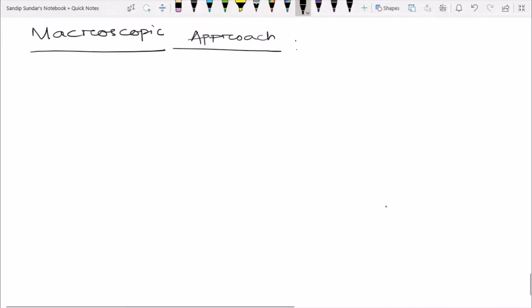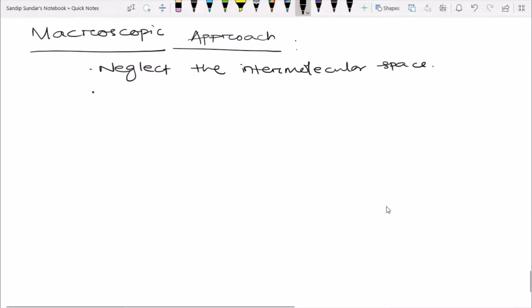In macroscopic approach, I have already told you the intermolecular space is very less. That means we can neglect the intermolecular space. This is one point. And the next point is the mean free path can be neglected.